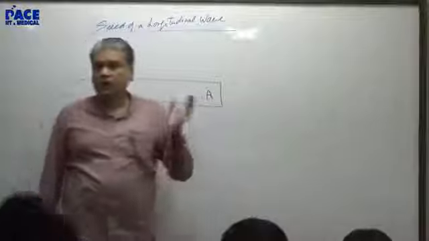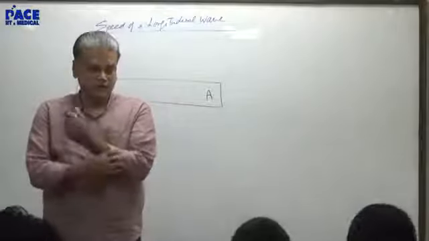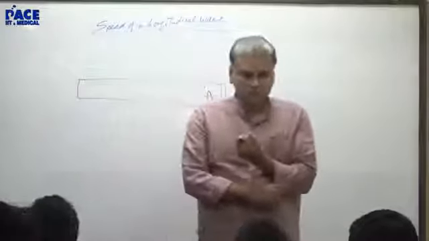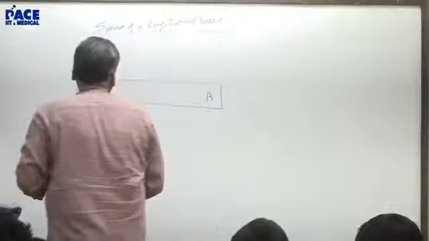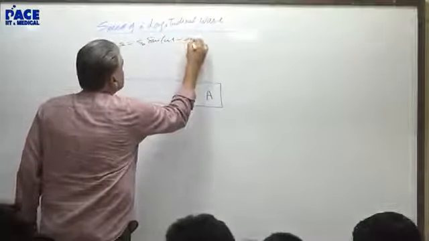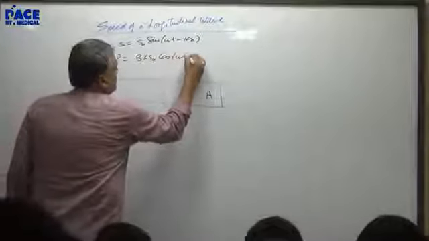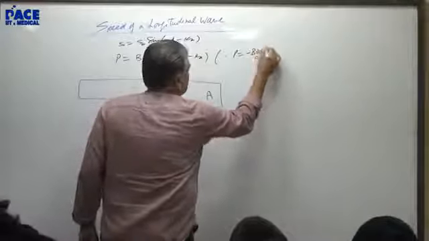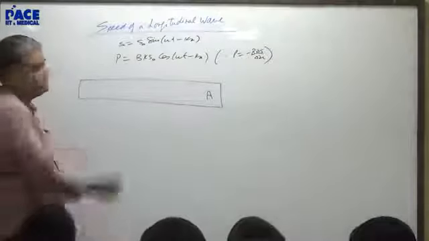So, let's look at the next article, speed of a longitudinal wave. Sometime back we did the speed of a transverse wave, root T by mu. Remember? So this is what we have not done, let us do that now. Speed of a longitudinal wave. Displacement wave is S0 sin(omega t minus kx). And just now we learned that the pressure will be B k S0 cos(omega t minus kx), because it is minus B del s by del x. For this displacement wave, this is the pressure wave.